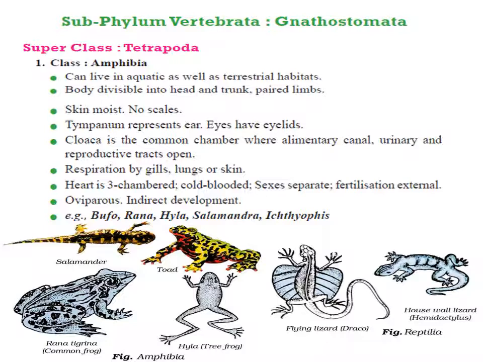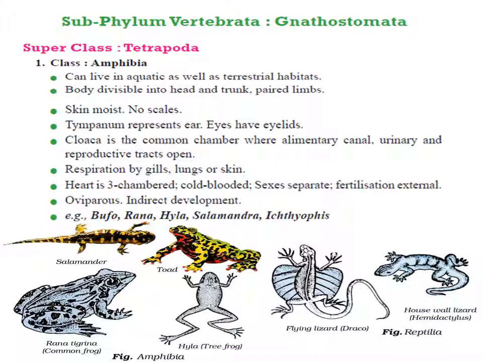During breeding season, they move into water. The body is divided into head, trunk and tail. The trunk has two pairs of limbs. The skin is moist with mucous glands. Eyes are large. They have tympanum, the eardrum representing the ear. Heart is three-chambered with two auricles and one ventricle. Alimentary canal, reproductive system and urinary system are developed.